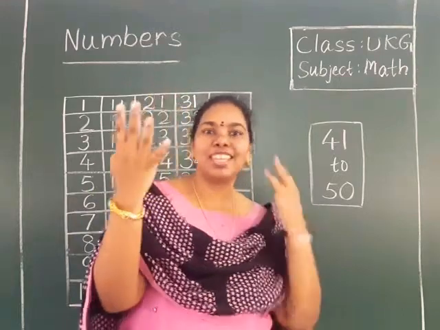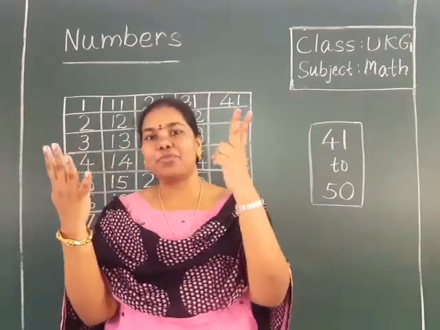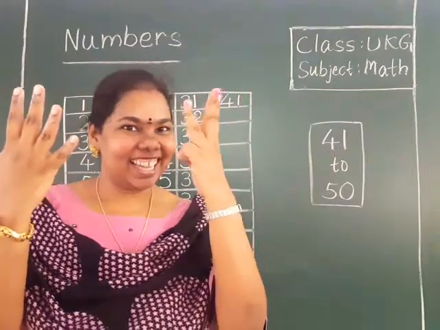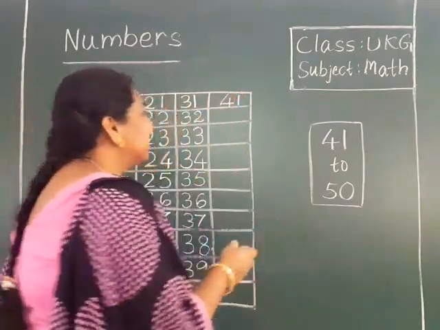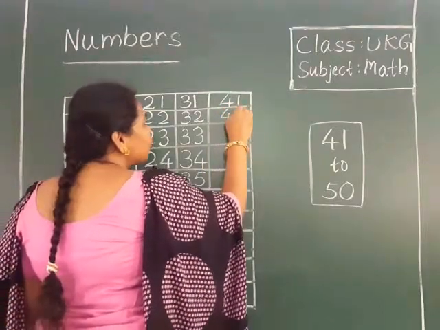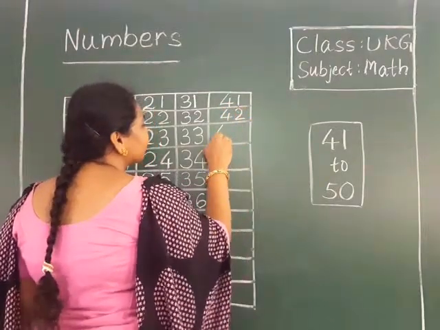So 4 3, 43. 42 after which number? 4 3, 43. Now let us write here: 41 after, 4 2, 42.